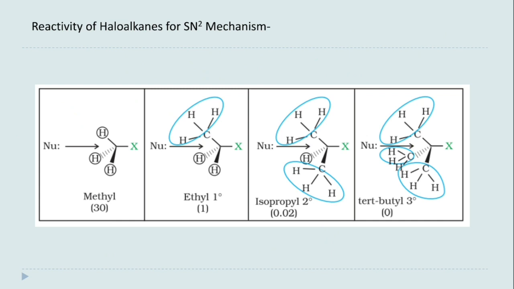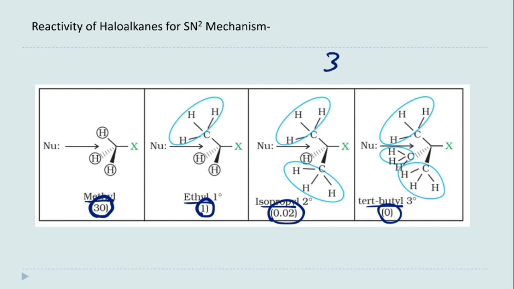Here you can see in this diagram also, this is methyl halide, this is ethyl halide, this is isopropyl halide, this is tertiary butyl halide. Okay, and these are the values of their reactivity: 30, 1, 0.02 and 0.